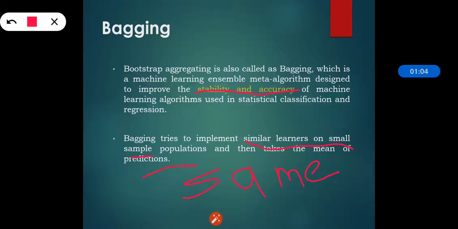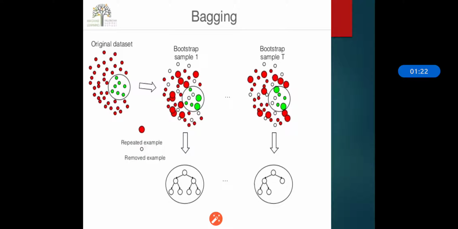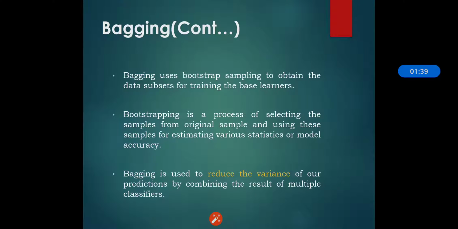So what we are doing is trying to train the system. It implements similar learners on small sample populations, meaning the samples should be small, and after implementing it, it takes the mean of all the predictions. In generalized bagging, we can use different learners on different populations so that we can reduce the variance error. So it reduces the variance, and it also helps us avoid the problem of overfitting.